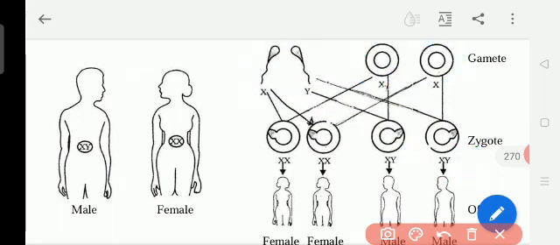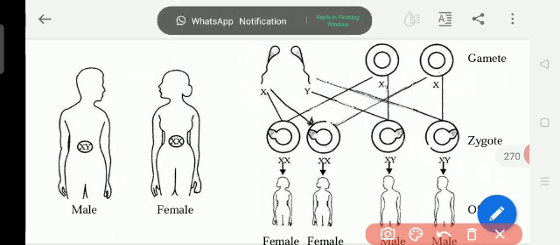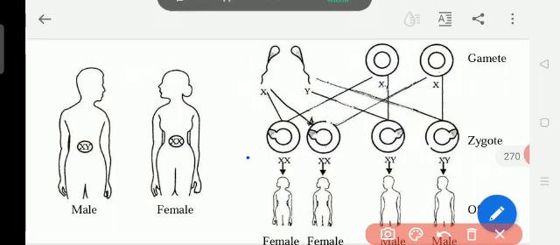Now I told you all the cells have 46 chromosomes, but only the reproductive cells have 23 chromosomes. Okay, 23 chromosomes. So I wanted to say one thing now.